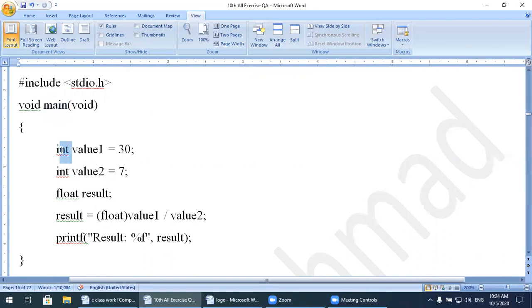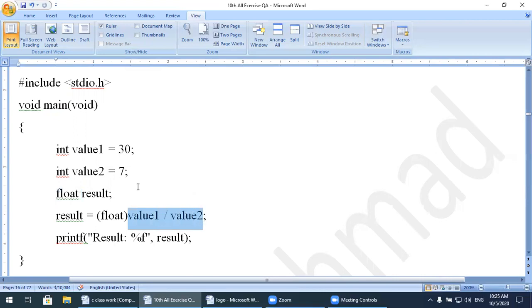Now over here we use another variable, value1, and this has the type integer. It means that in the program, if I use the value1 variable, we will assign an integer value to that variable. So value2 is also an integer, and we assign it a value of 7. Now float result: result is a variable of type float. So result is equal to value1 divided by value2.